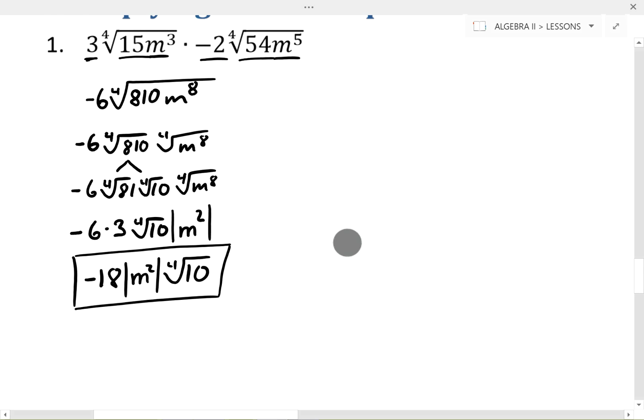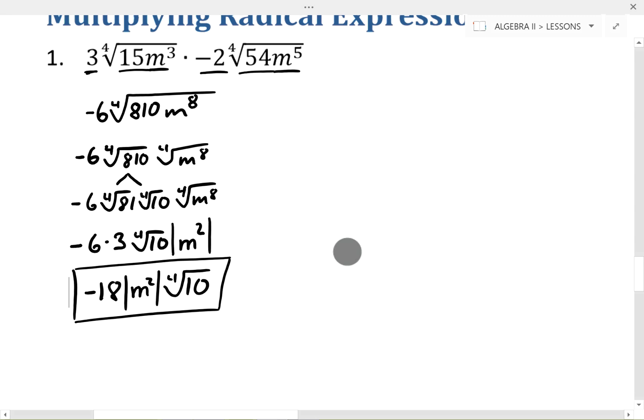Okay, so there is the product of those two radical expressions above, and then simplified. So again, you can see that there's not a lot of difference here between this and what we looked at with just the simplification of radicals. There's just an extra multiplication step.